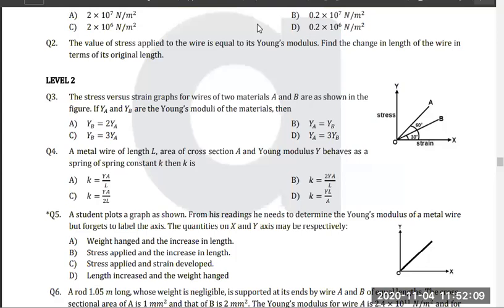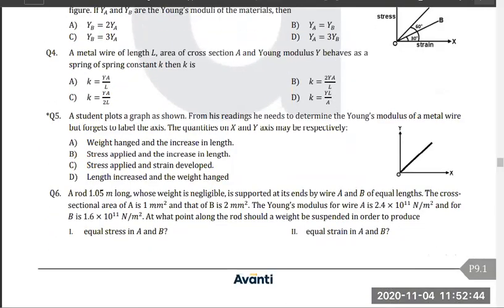Spring constant, the relation of spring constant with stress strain. So we equated the force: force is equal to kx and the force is equal to (A by L) into Y. Got it? So k is equal to the remaining term. That's the easy answer. Now, 1, 2, 3, 4 were so easy. Now, question number 5. Again, question number 5 is also in theory.